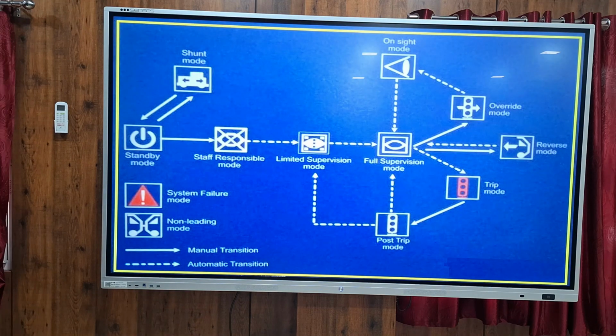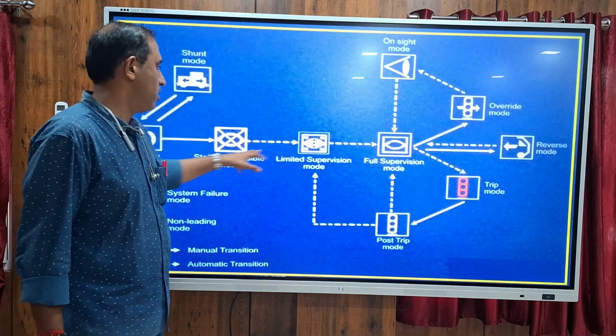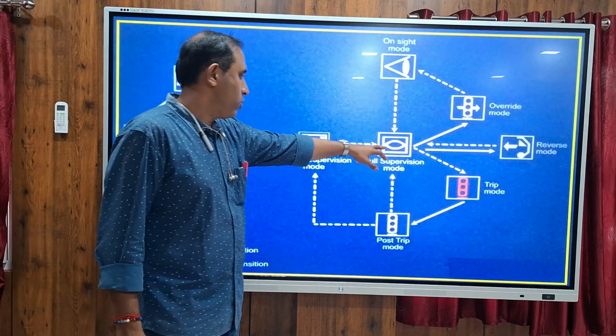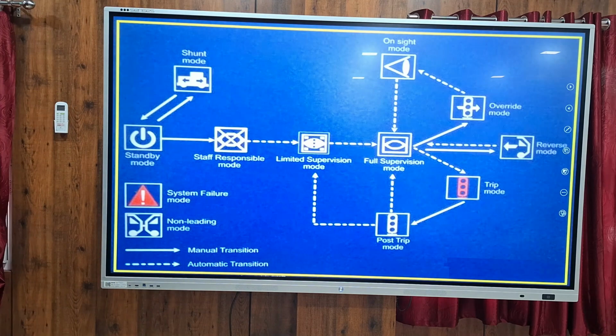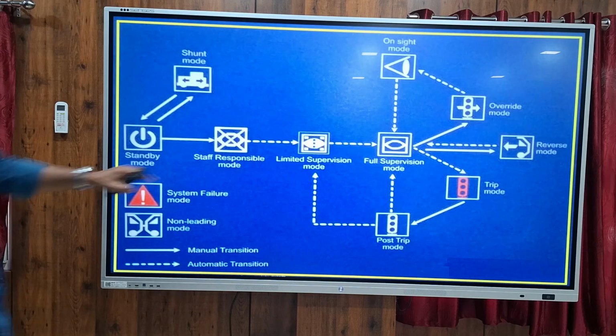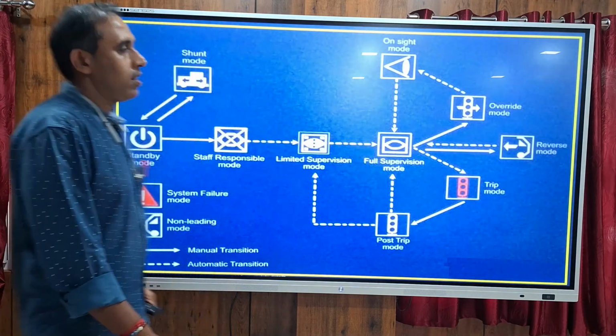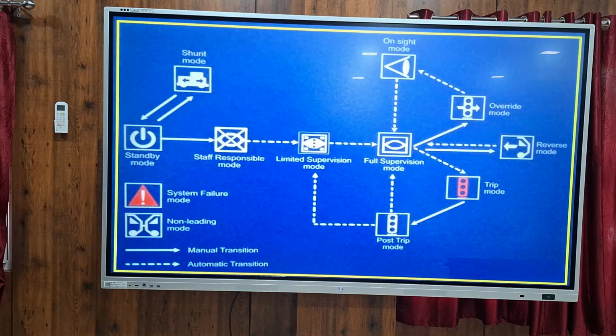Like that, there are different modes. These are the transitions, from which mode it can go to which mode. From standby mode we can go to shunt mode. Staff responsible, limited supervision, automatic transition, full supervision. From full supervision it can go to override or reverse mode, trip mode, etc. So this is the major working mode of KAVACH, full supervision. It is supposed to work in full supervision mode always.